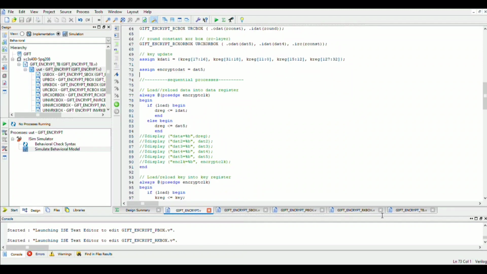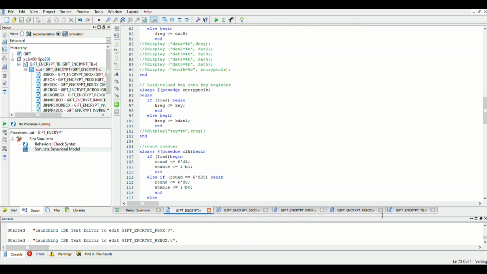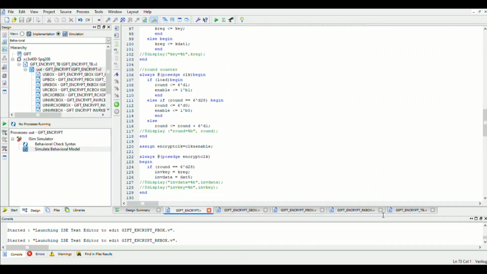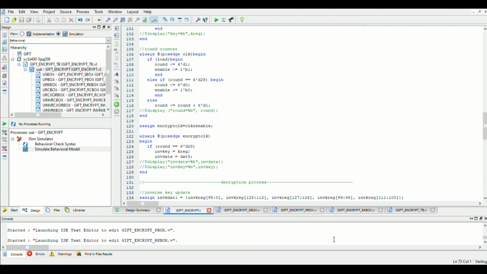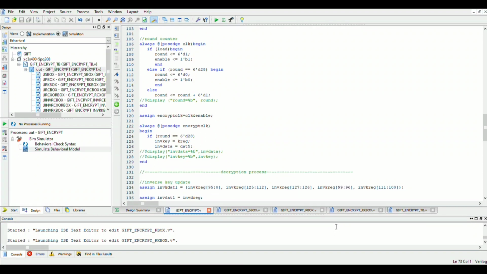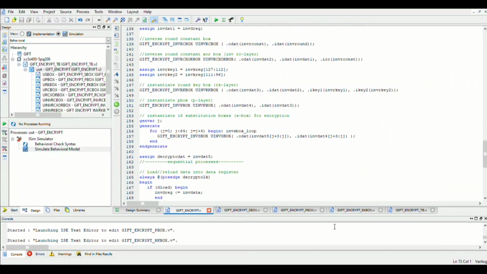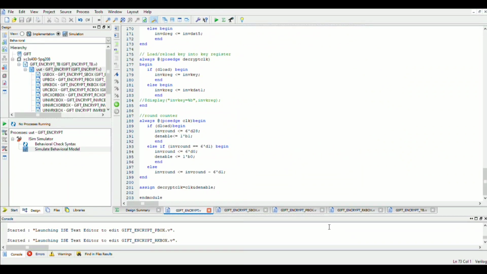Moving on, here are some sequential conditional statements that are required to run the code as per our requirement. At last, the final data and key are transferred to the decryption algorithm where the inverse process takes place to extract the initial input data. The decryption process of the algorithm is as shown. After this, we will show you the signal waveform output.